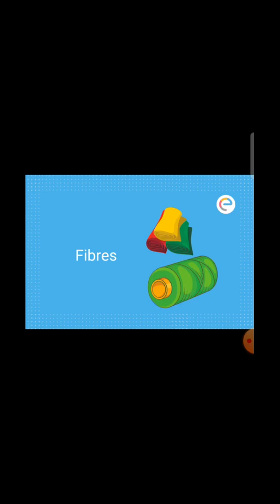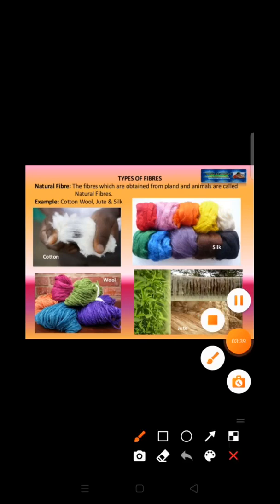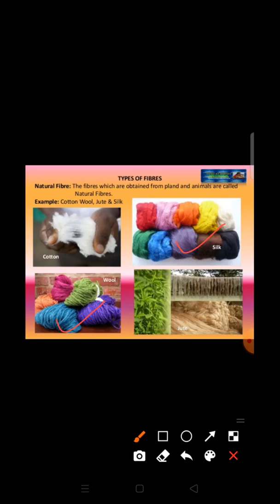So what are natural fibers? The fibers which are obtained from plants and animals are known as natural fibers. Cotton, jute, linen, silk, wool, all are examples. Wool and silk are also known as animal fibers because wool is obtained from the fleece of sheep or goat, or it is also obtained from the hairs of rabbit, yak, and camels. Okay, and silk is obtained from the silkworm. That is why both of them are known as animal fibers.